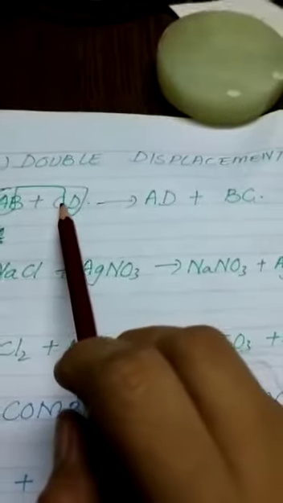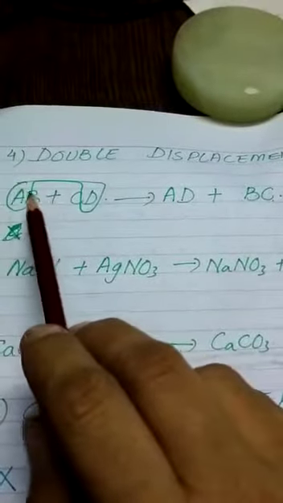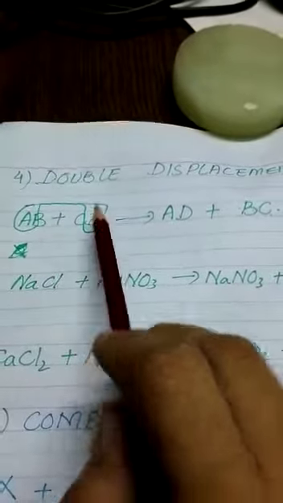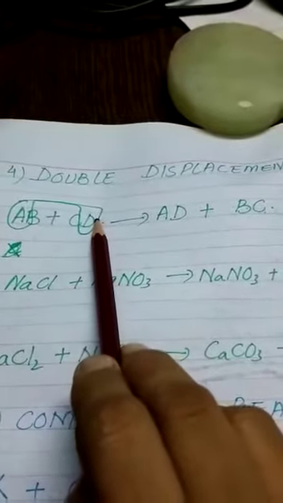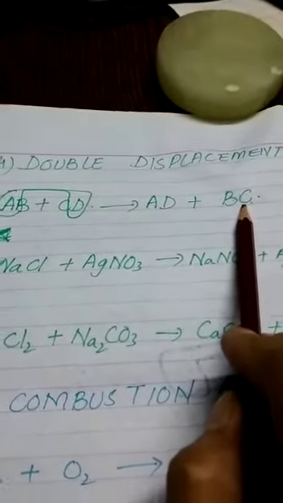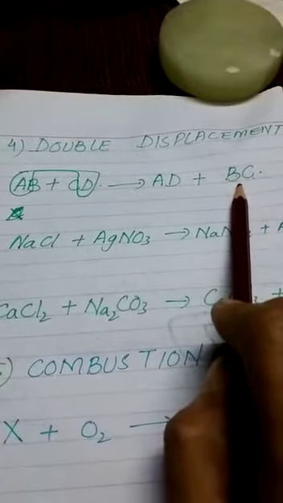Now number 4 chemical reaction is a double displacement reaction. In this reaction, two compounds exchange their partners, right? When AB reacts with CD, AD is formed and BC is formed. One thing is very important in this chemical reaction.